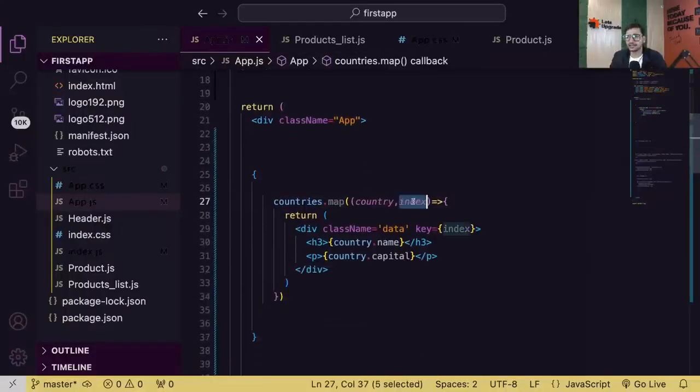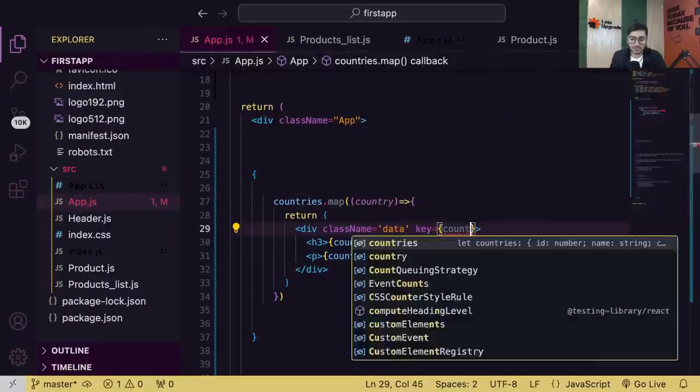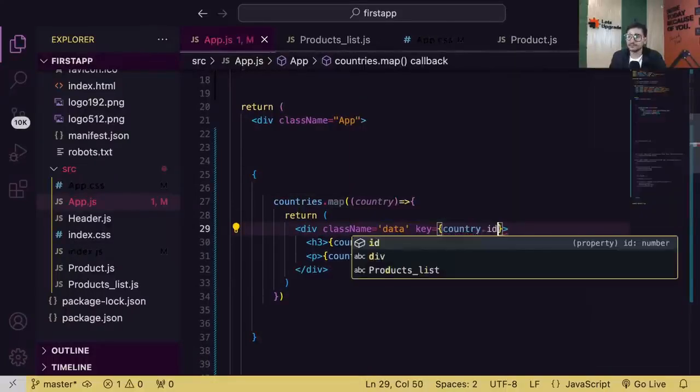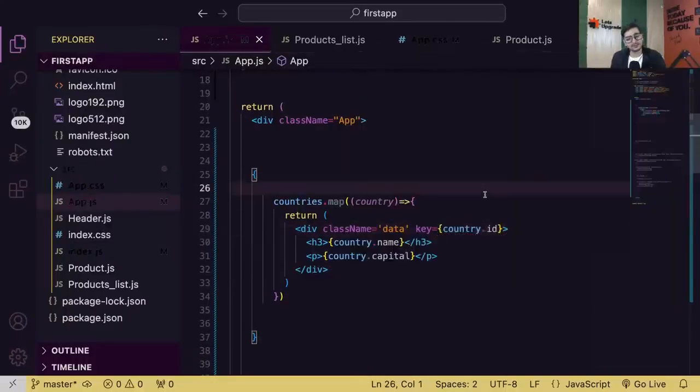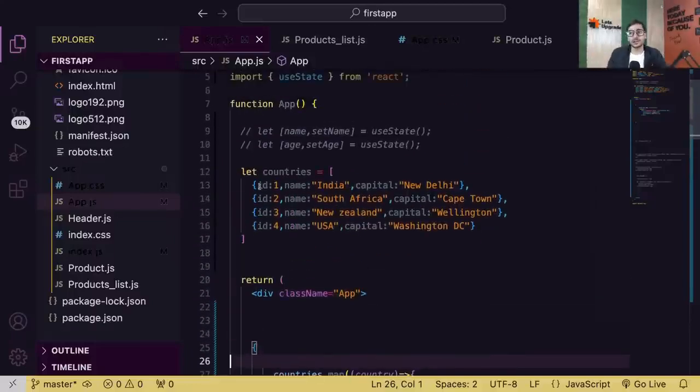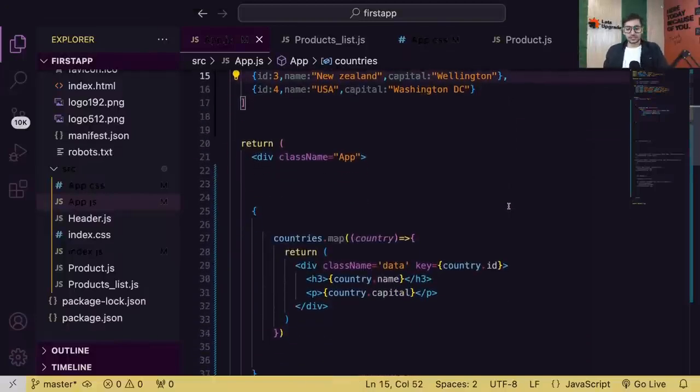So now, rather than using indexes, you can use country.id. That's also fine. Simple. Is it clear, everyone? And in reality, when you call an API, you will get IDs from the API. Don't worry about that. So guys, are we clear with this whole logic? Can you please tell me, are we clear with this whole logic, guys? Okay. Hopefully we are clear with this whole logic.